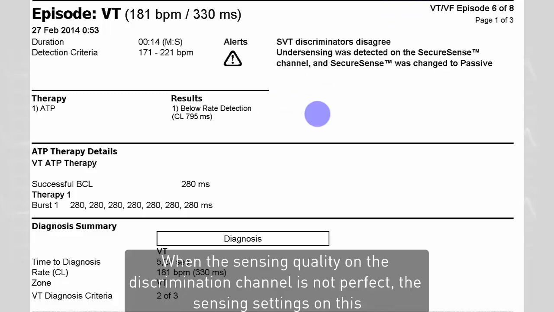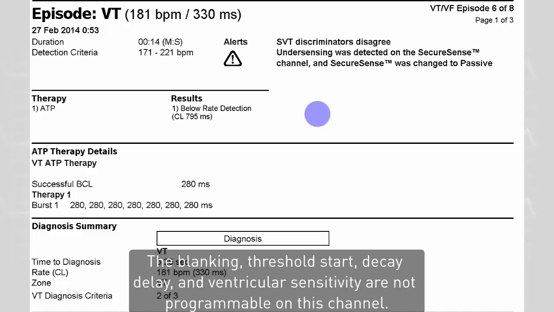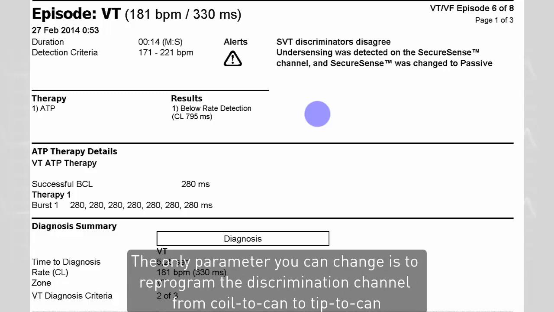When the sensing quality on the discrimination channel is not perfect, the sensing settings on this discrimination channel cannot be changed. The blanking, threshold start, decay delay, and ventricular sensitivity are not programmable on this channel. The only parameter you can change is to reprogram the discrimination channel from coil to CAN or tip to CAN.